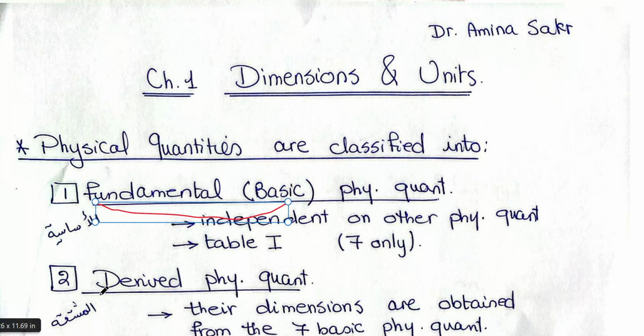And we have some physical quantities that are called derived physical quantities, which means that their dimensions or their nature is dependent on other physical quantities. We classify physical quantities into fundamental or basic physical quantities, and they are summarized in table 1. They are 7 quantities only, as we will see in the next slide. They are independent of any other physical quantities.